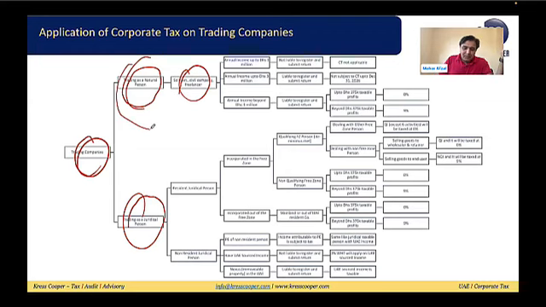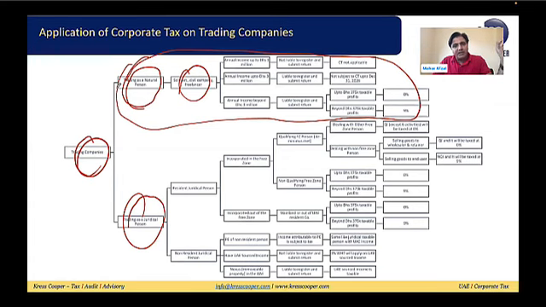In this whole stream, you can see I have not defined anywhere whether the person is in the free zone or out of the free zone. It doesn't matter, as I mentioned earlier, whether you are sitting in the free zone or sitting out of the free zone. In both cases, corporate tax will be applicable.